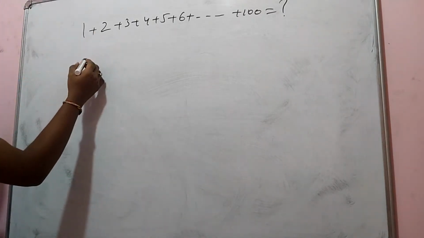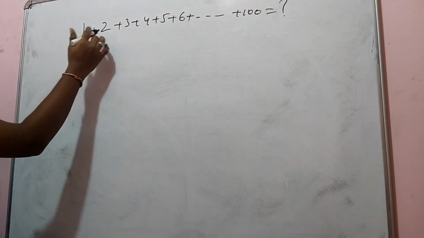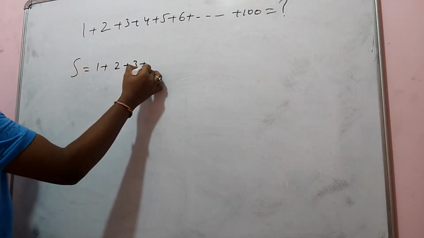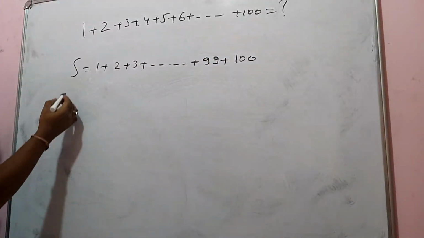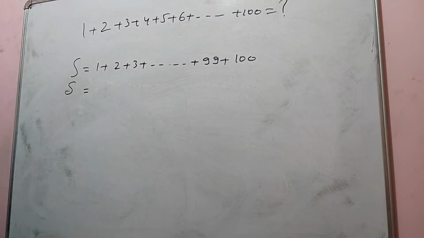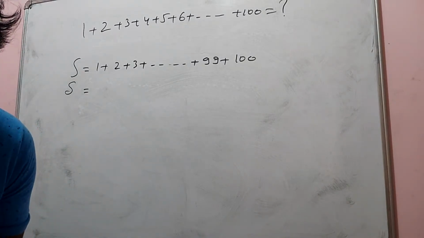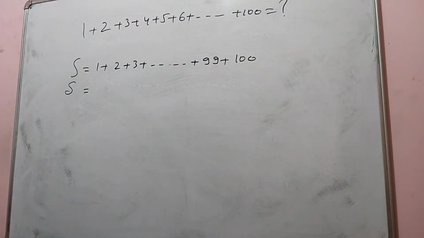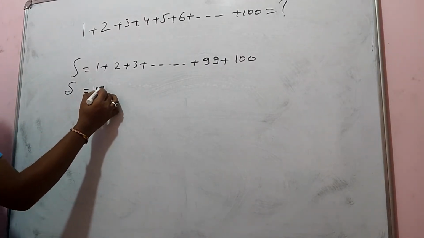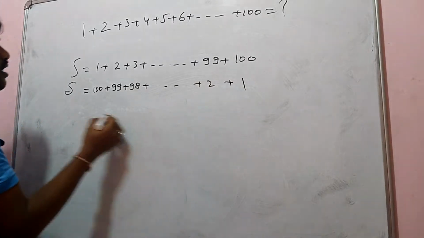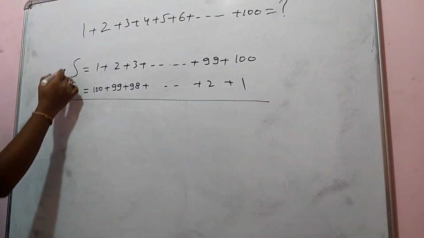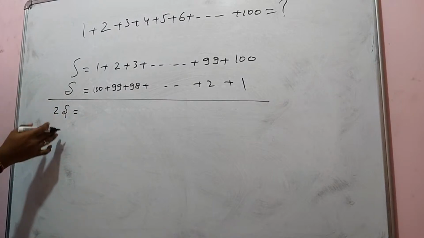What he did here was write 1 plus 2 plus 3 and so on plus 99 plus 100. Then he started writing it in reverse. Are you getting it? Yes, 5050. Very great. So he wrote 100 plus 99 plus 98 and so on down to 2 plus 1, and he added these. So S plus S is 2S, where S means sum.